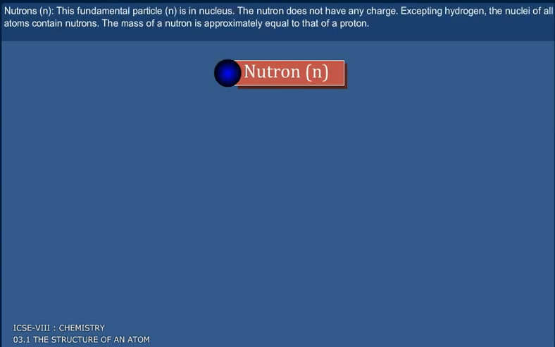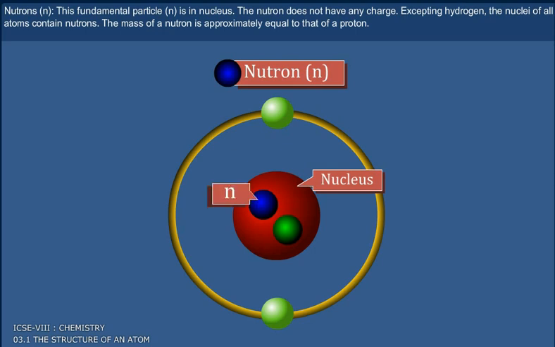Neutron, that is, n. This fundamental particle, n, is in the nucleus. The neutron does not have any charge. Excepting hydrogen, the nuclei of all atoms contain neutrons. The mass of a neutron is approximately equal to that of a proton.